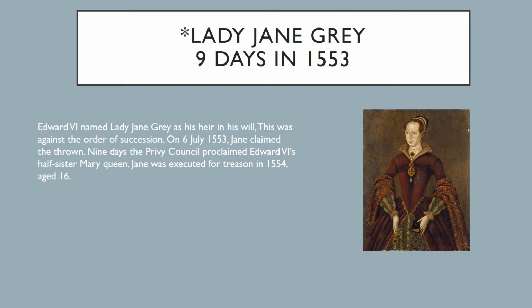When Edward died at the age of 15, there was some indecision about who was supposed to take over as the next monarch. By most people's accounts, his oldest sister Mary should be the next queen, but Edward had named Lady Jane Grey as his heir in his will. And in 1553, she claimed the crown, but it only lasted for 9 days. She was overthrown and was executed at the age of 16.